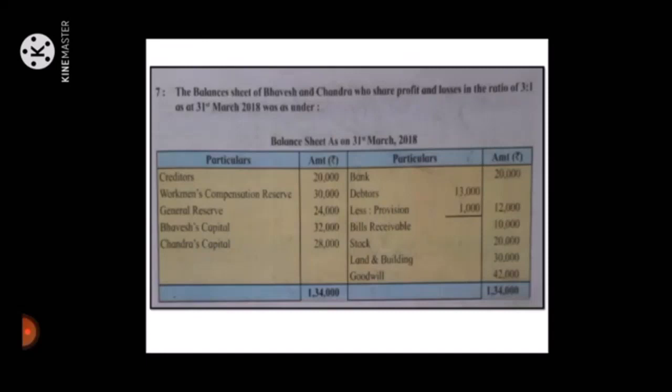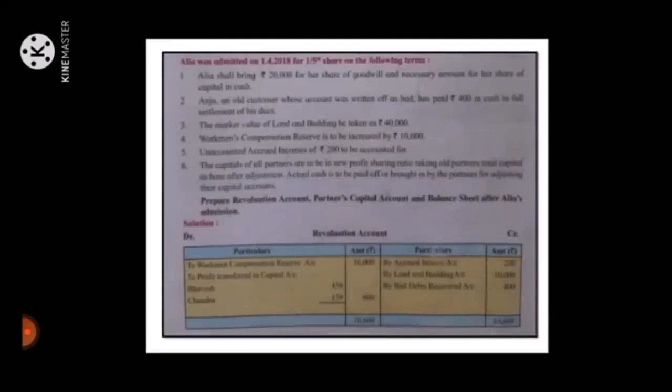The balance sheet of Bhavesh and Chandra, who share profit and losses in the ratio of 3:1 as on 31st March 2018, was as under. Balance sheet is given, and then adjustments. Alia was admitted on 1/4/2018 for 1/4 share on the following terms.